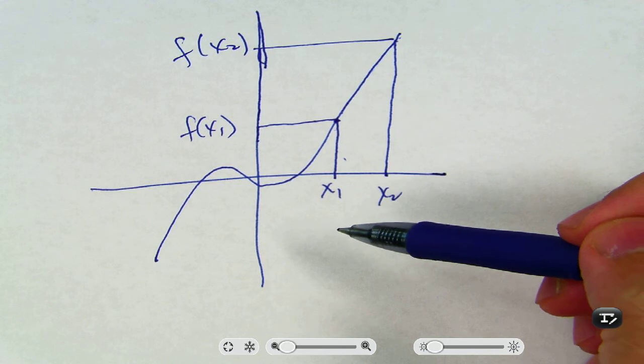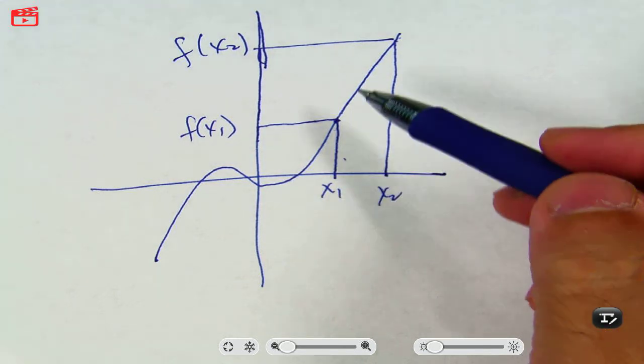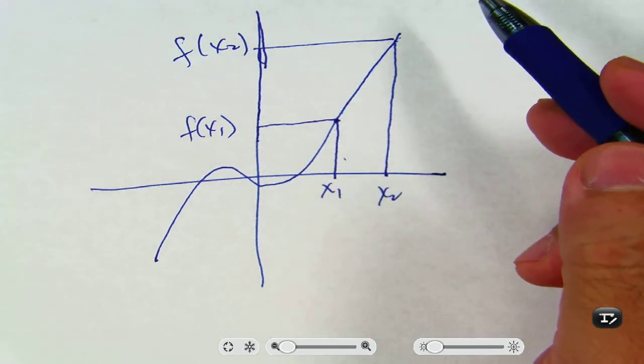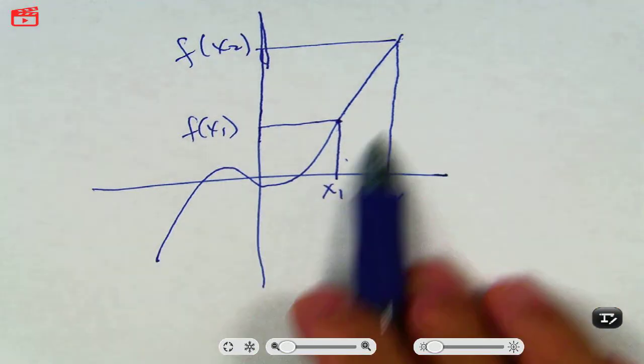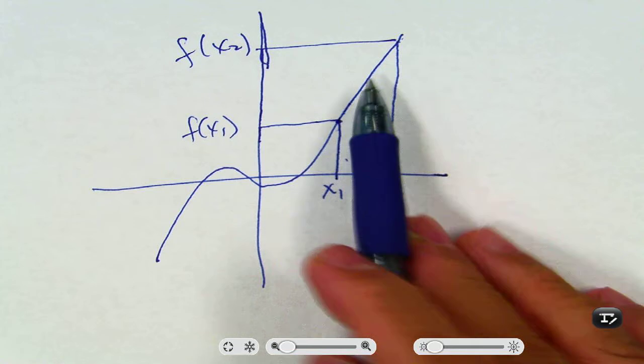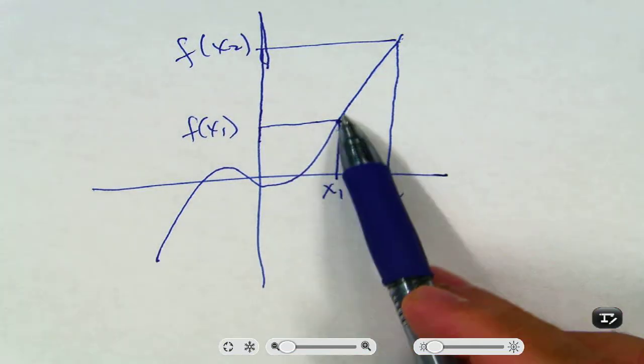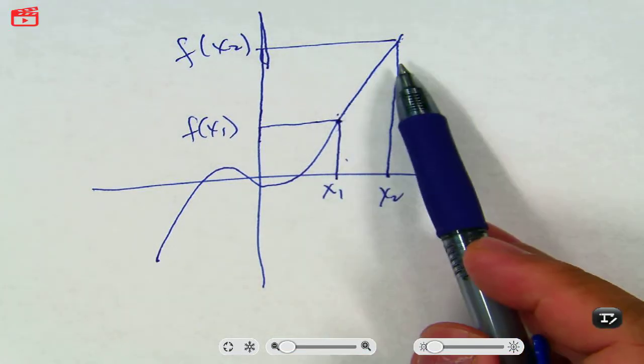Okay, so whenever we look at these functions on a graph, we always look at it left to right. We're in America, we read from left to right. So we read graphs the same way, left to right. As you look at it from left to right, it's going up. That's increasing.